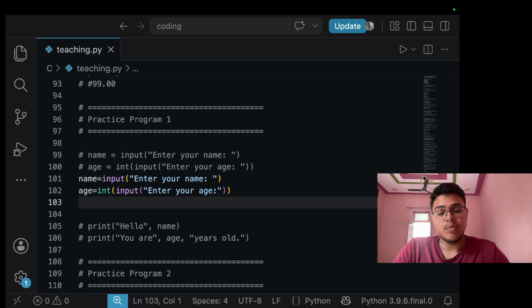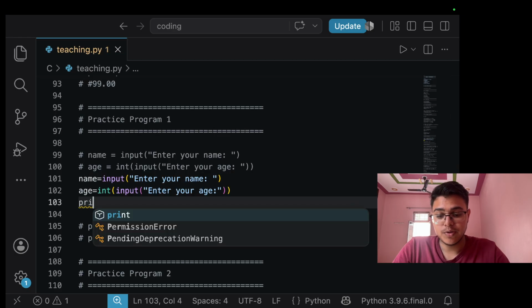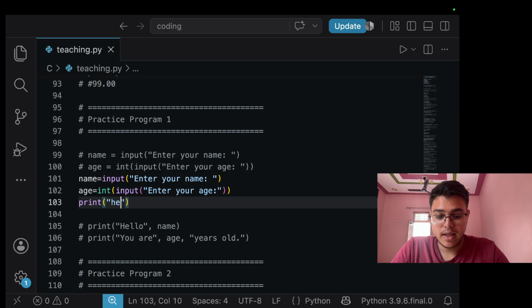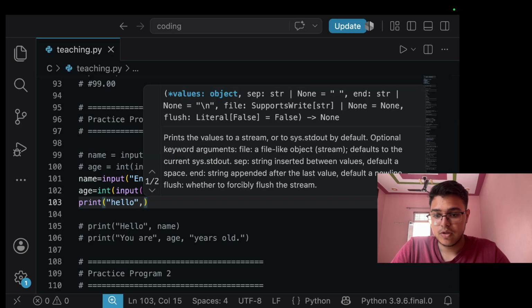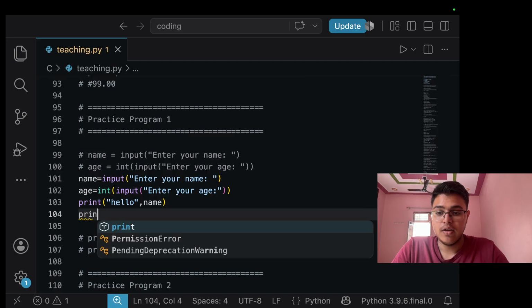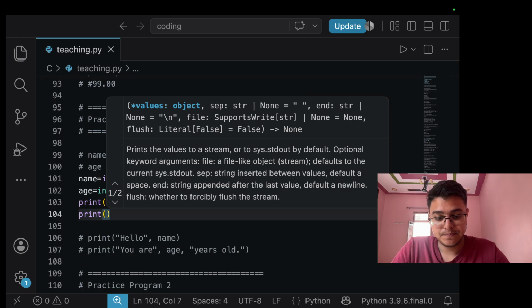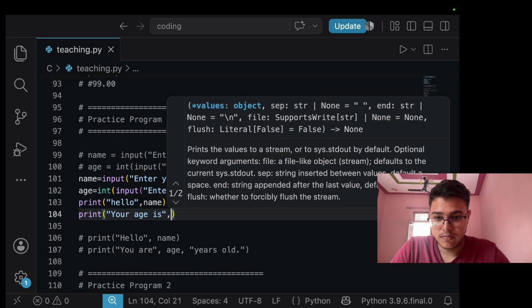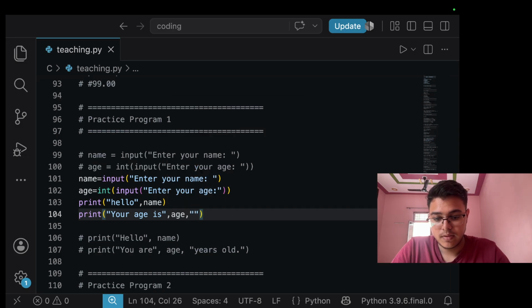Now we just take output. We have the input, we have to output it. So for that we will use print "Hello". अब जो भी आपका नाम होगा उसके लिए हम नेम जो हमारा वेरिएबल है उसको यूज़ करेंगे. For age we will use print "Your age is", we will use age here, "years".